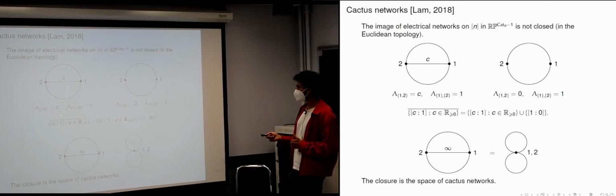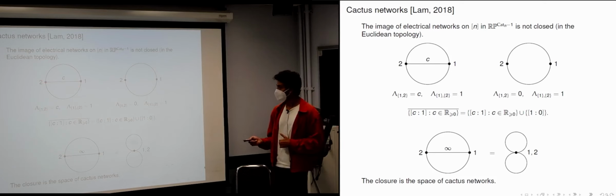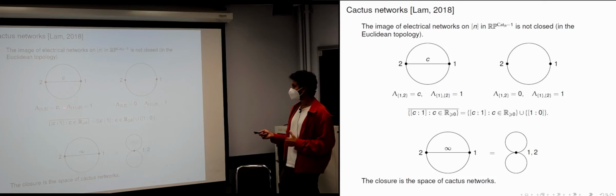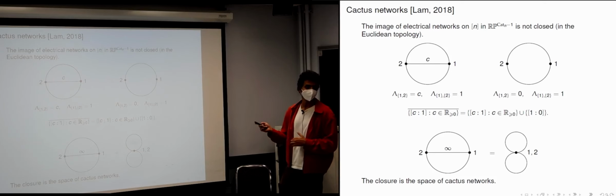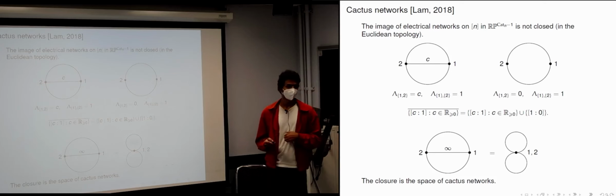Now, let's compute the grove partition functions. If 1 and 2 are in the same connected component, then you must use this edge. So there's a unique grove, and it's the one that uses that edge. So the grove partition function is the conductance of that edge. If 1 and 2 are in distinct parts, then you're not using that edge. So there is one grove that doesn't use that edge. It's the one where 1 is in a component of its own and 2 is in a component of its own. And it has weight 1 because you have an empty product.